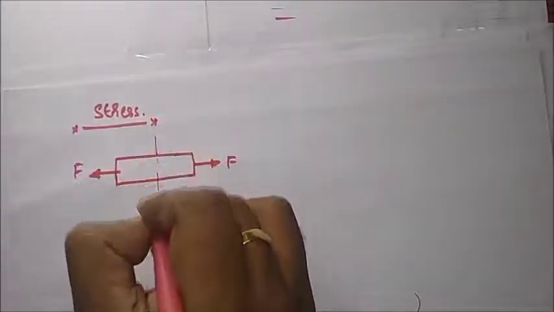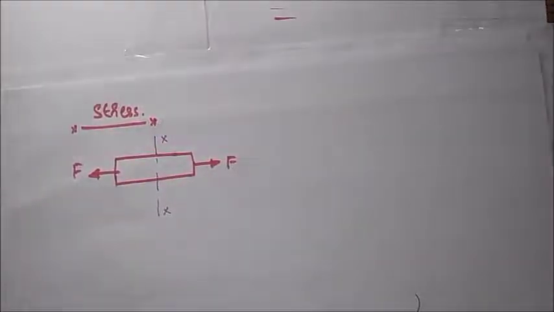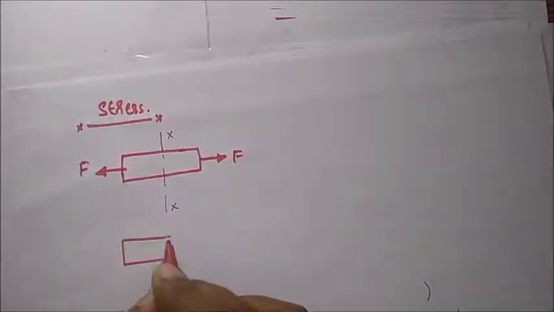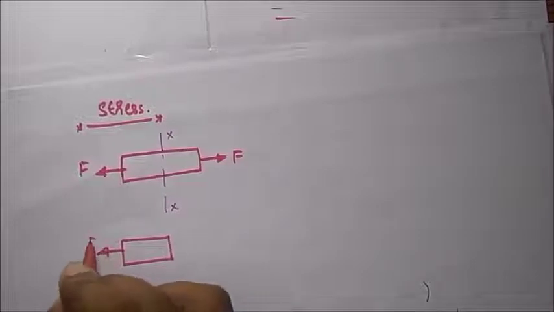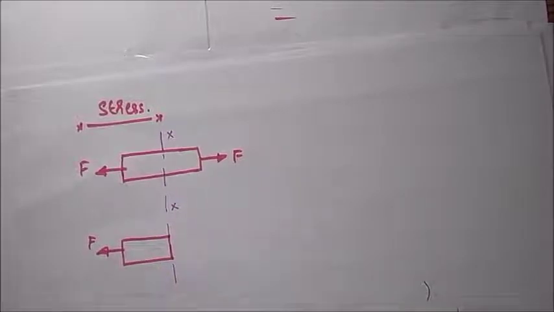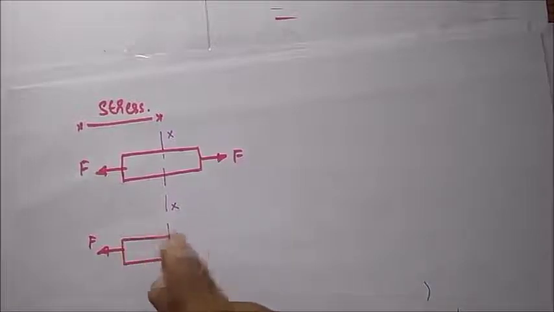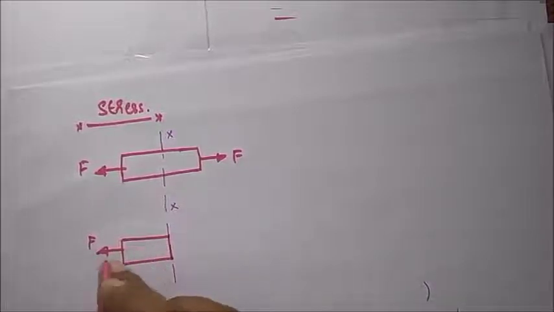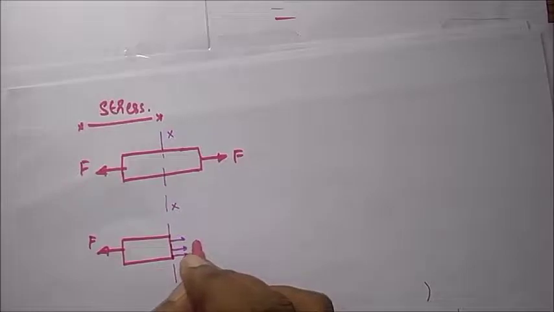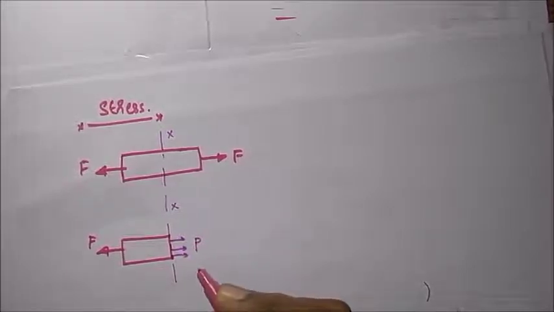For every action, consider a section line. We know that for every action, there is an equal and opposite reaction. The applied force is equal to F. This is the section line which I have drawn. Therefore, a resistance will be generated inside the body against the applied force. The applied force is acting towards the left, therefore the resistance is acting towards the right. Suppose the resistive force generated in the body is equal to P.